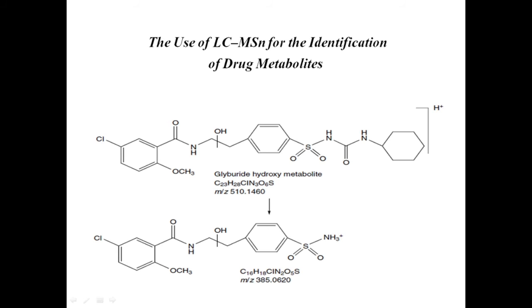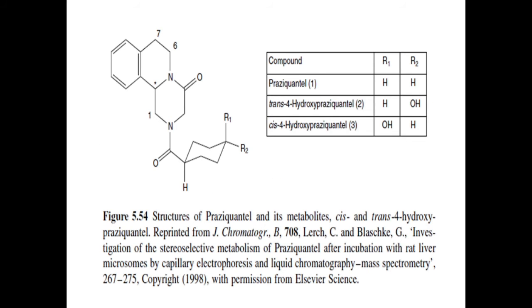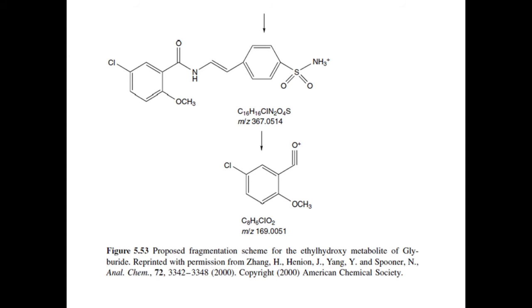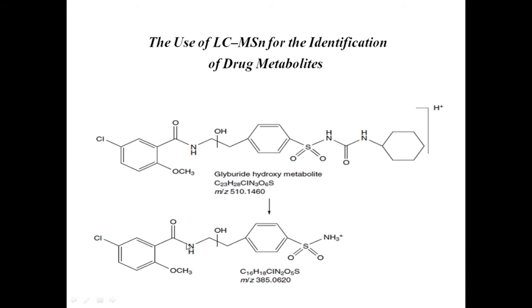And this, 5.53, is the proposed fragmentation scheme for the ethyl hydroxy metabolite of glyburide. This is also reprinted with permission from American Chemical Society. Proposed fragmentation of glyburide.